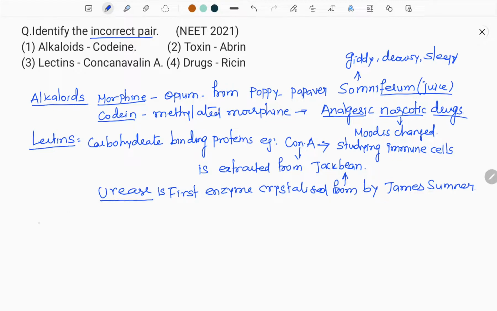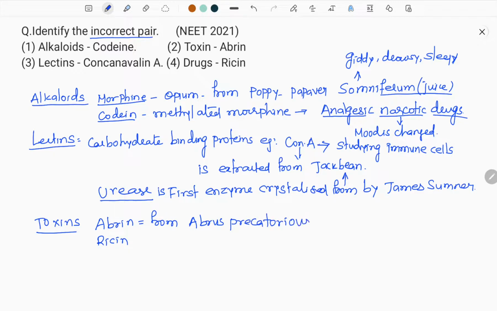Now let us see the toxins. For toxins we have been given two examples in NCERT. One is Abrin, another is Ricin. Abrin is obtained from Abrus precatorius. I should write it in capitals. Abrus precatorius. This is the botanical name.